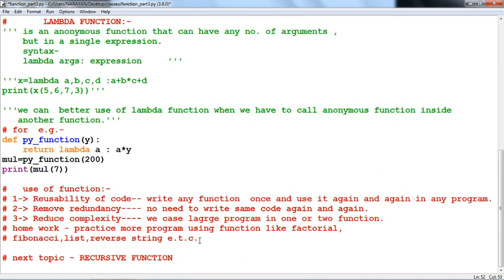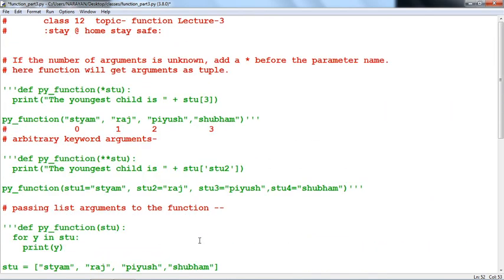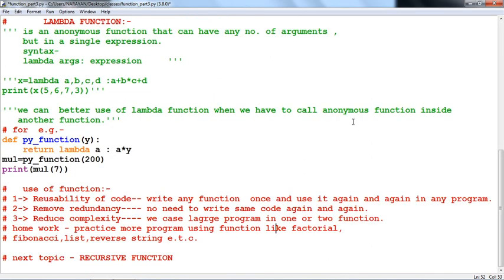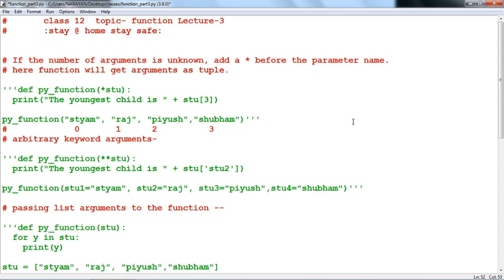That will keep your concept clear: how to design function, how to call function, how variables are passed, and how arguments receive the value from the function. For further detail you can reach out to me. I hope this helps you understand arbitrary arguments. Now I hope you have cleared these topics. So thank you for watching.